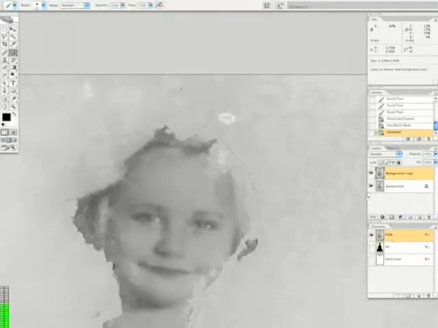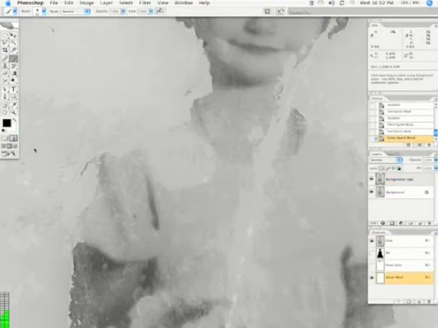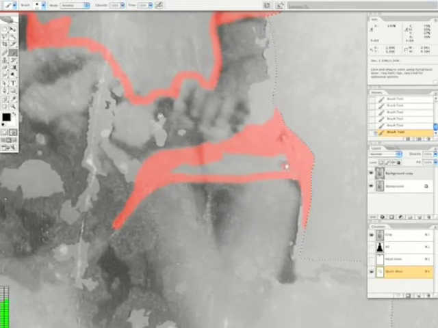And I'm going to deselect. Now we want to mask the dress. Let's jump back into quick mask mode. A shortcut is just to hit the Q key. And as you go, I think the dress went to here.